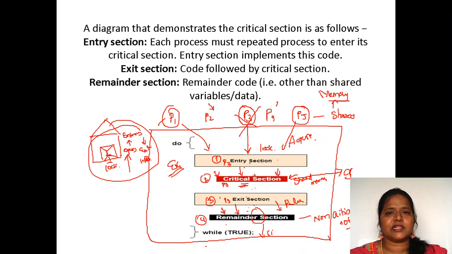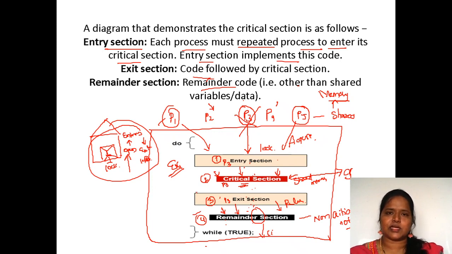While leaving the critical section, you have to execute the exit code. So these two things are very important. Entry section means each process must request permission to enter its critical section; the entry section implements this code. Exit section is the code followed by the critical section. Remainder section is the remaining code, other than the shared variable data code, which is placed in the remainder section.